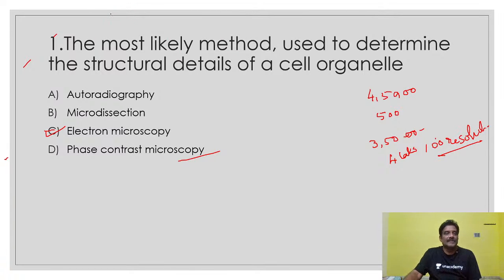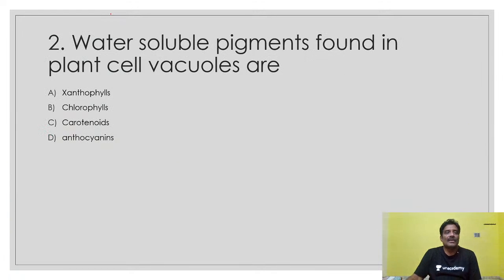Another question here: what are soluble pigments found in plant cell vacuoles? The right answer here is anthocyanin.